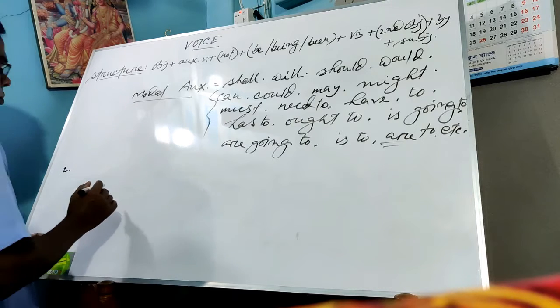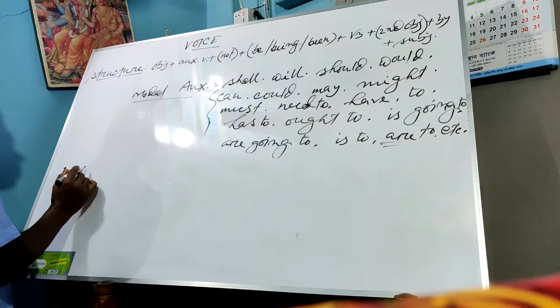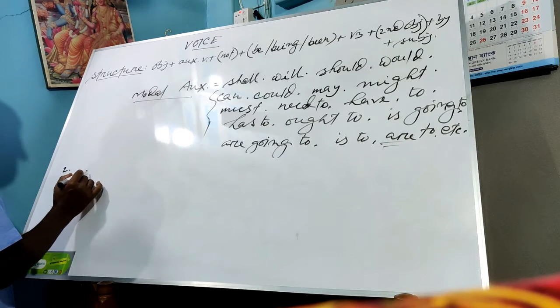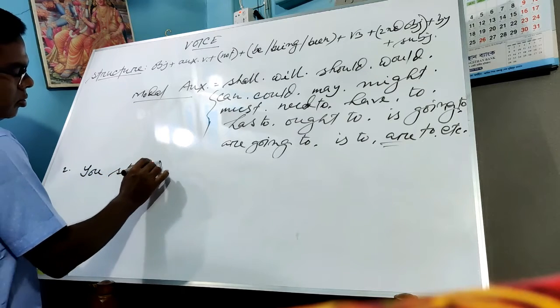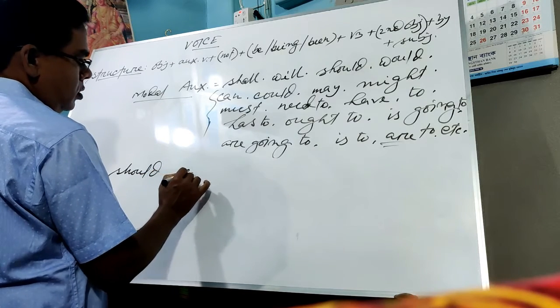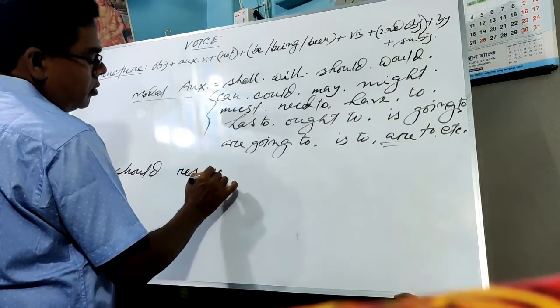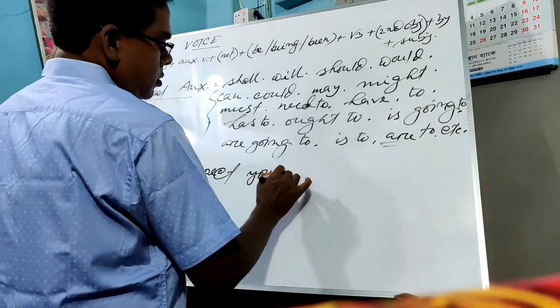Number 2: you should respect your parents.